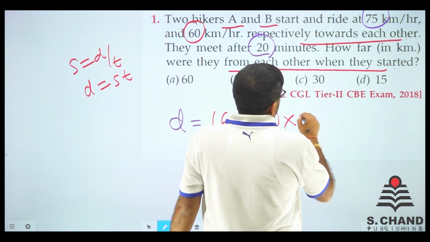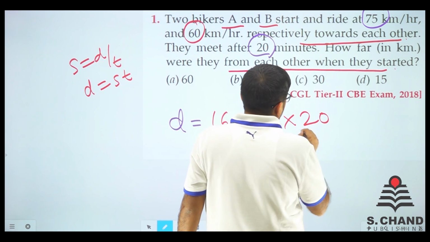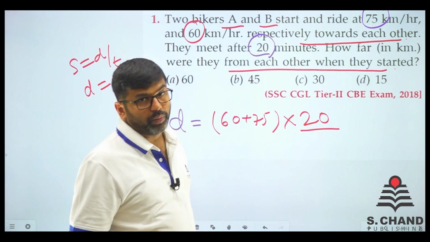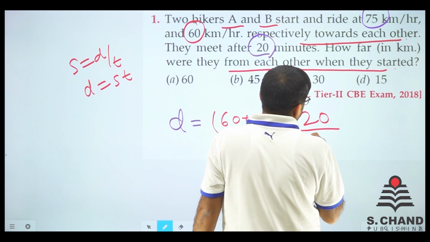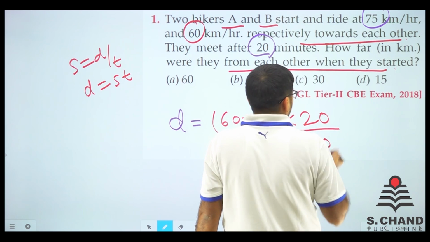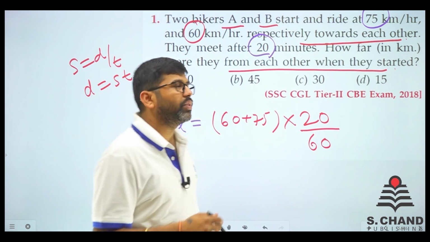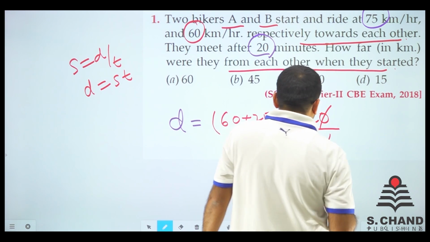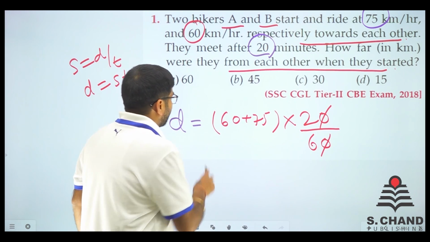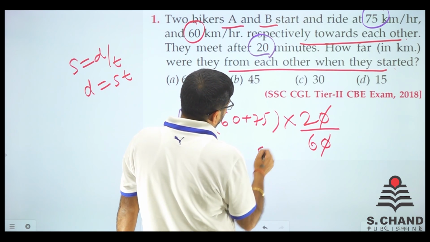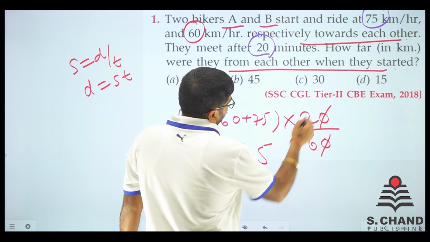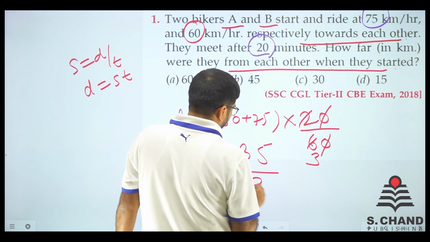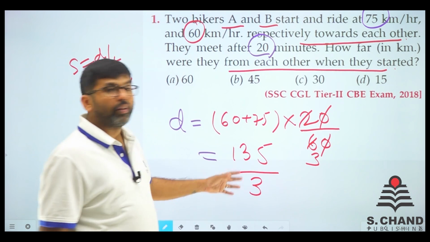So what is time? Time is 20 minutes and we need it in hours because the speed will be in km/h. So we have 20 by 60. Why so? Because minutes are to be converted into hours. So 0 gets cancelled out. We have 2 by 6 here. Just multiply, add these things. 5, and then we have 7 and 6, 13, 135 by 3. Right? 135 by 3.